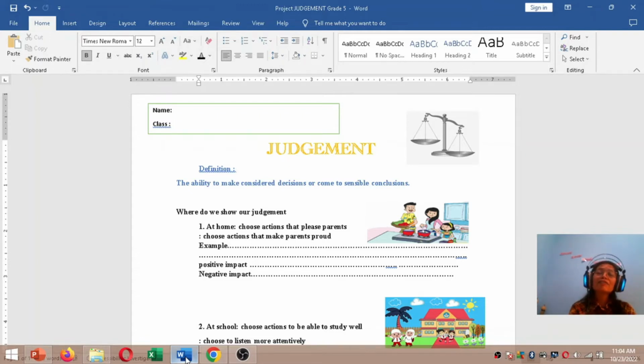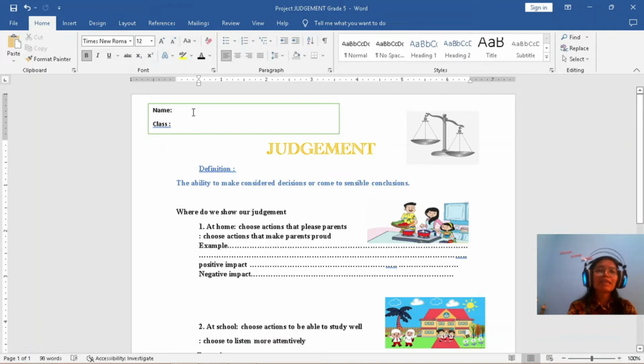First, you write your name and also your class here, and then you type the title, judgment. Then you type where we see judgment: the first at home, the second at school, and the third in the surrounding environment.